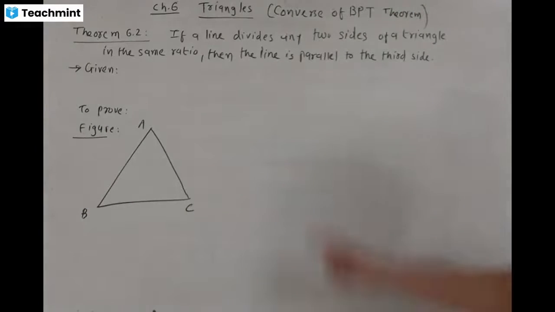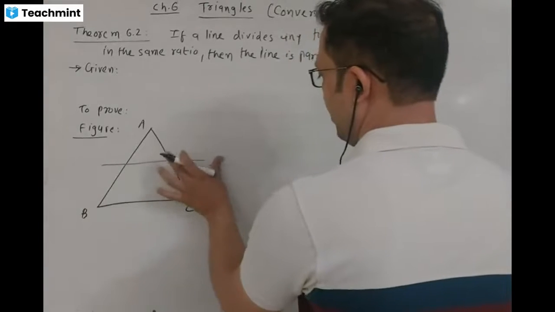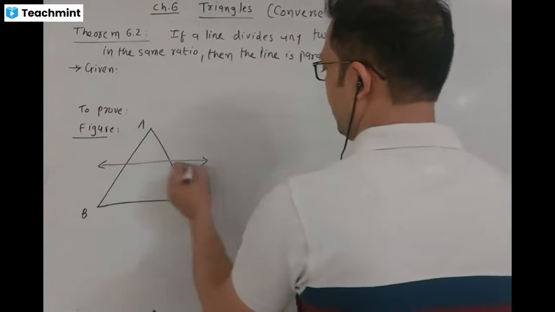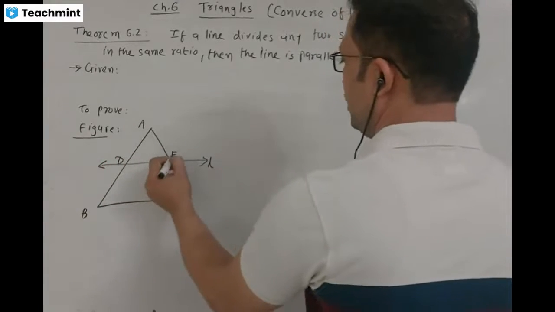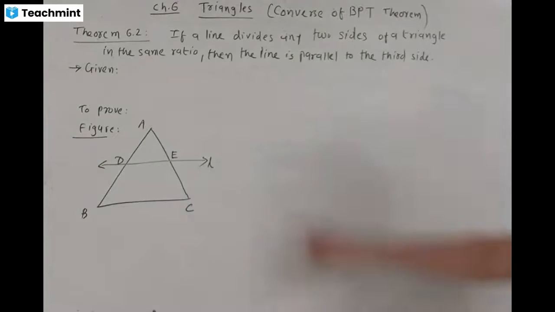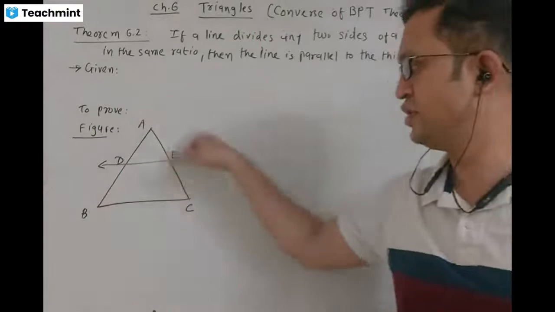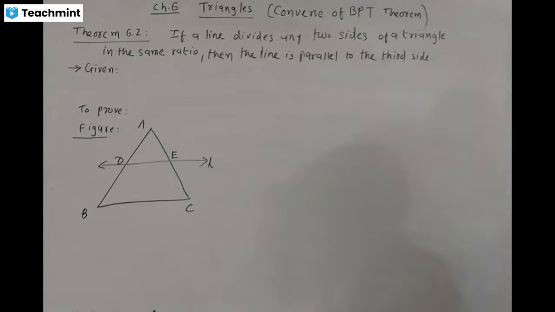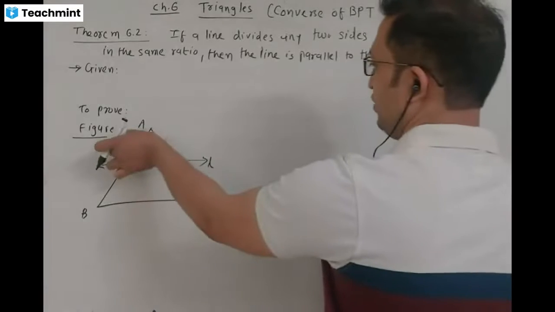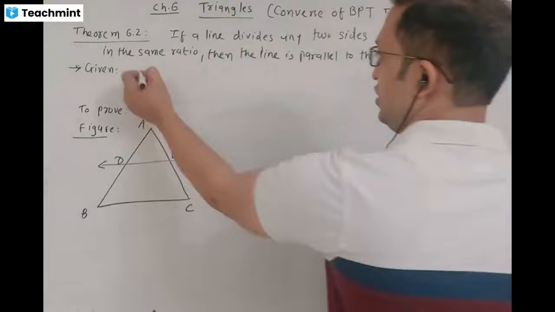If a line divides any two sides of a triangle in equal ratio, suppose line L intersects AB in D and AC in E respectively. If line L divides two sides, AB and AC, of a triangle in the same ratio, that is the given: AD by DB is equal to AE by EC.